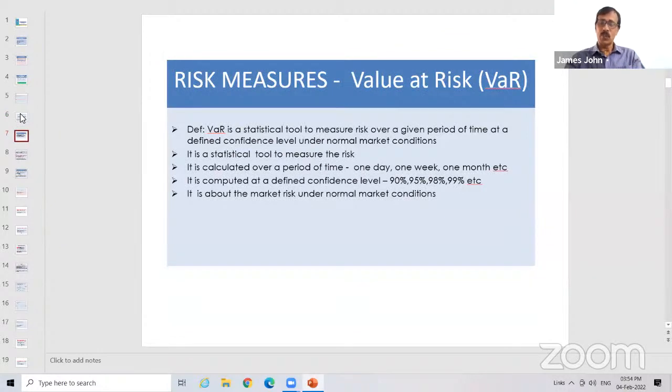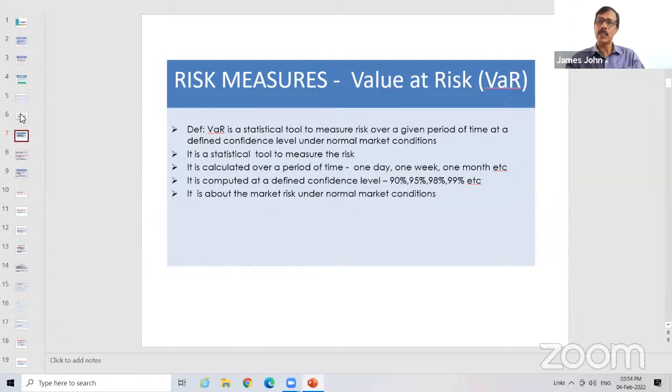This is VaR. What is VaR? It is a measure for risk. How to measure a risk? That is VaR, value at risk. Remember, in the measurement of risk there are 2-3 things. Number one, VaR is calculated for a definite period and for a particular confidence level. So these are the two assumptions when we discuss VaR. What is meant by confidence level? Confidence level is nothing but accuracy. If it is 100% confidence level, it is definite, it is sure.